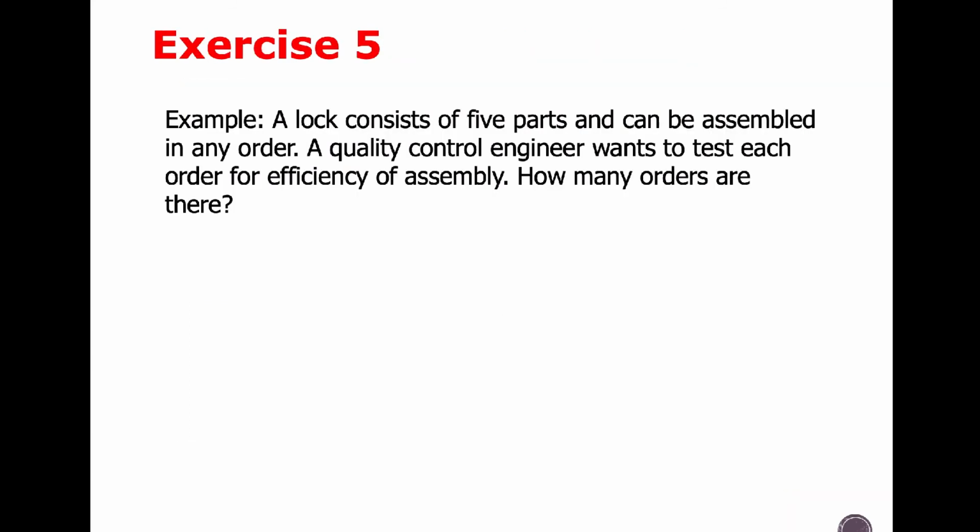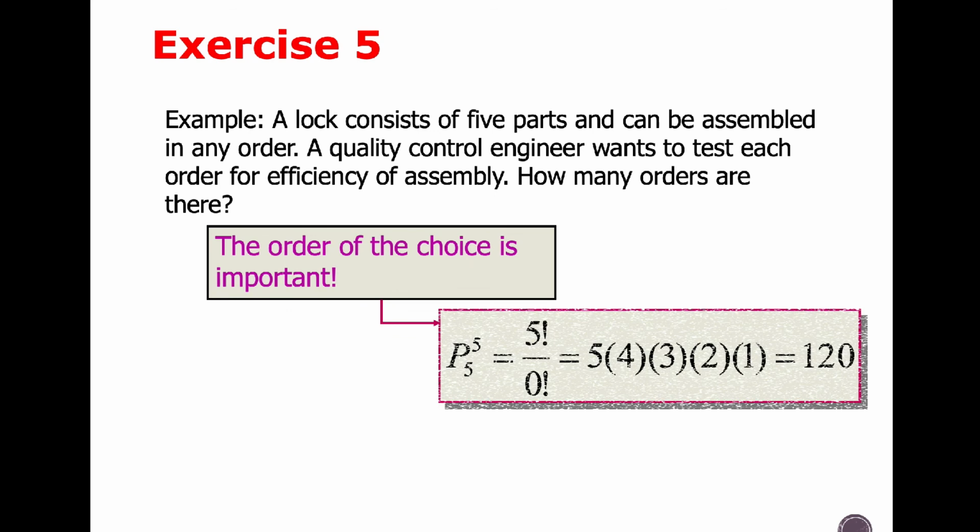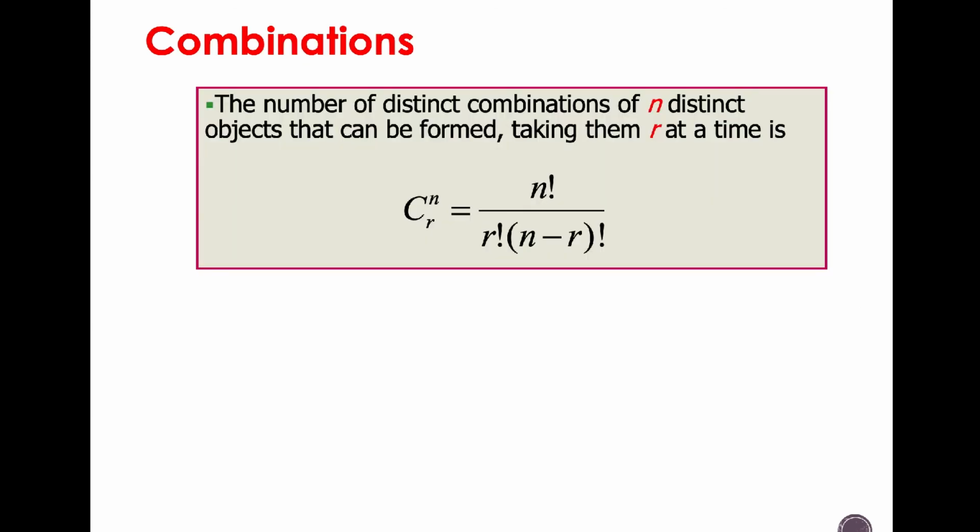Exercise 5. A lock consists of 5 parts and can be assembled in any order. A quality control engineer wants to test each order for efficiency of assembly. How many orders are there? So 5 orders, because there are 5 parts, and it can be assembled in any order, so n minus r is 0, giving 5 factorial divided by 0 factorial.